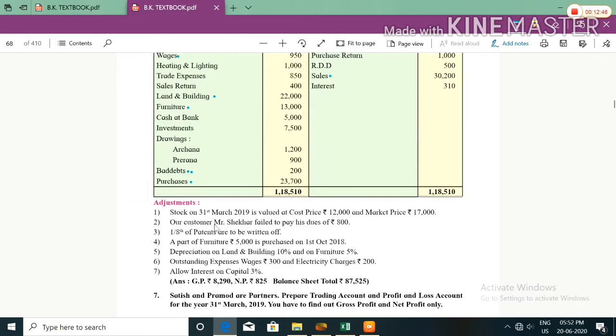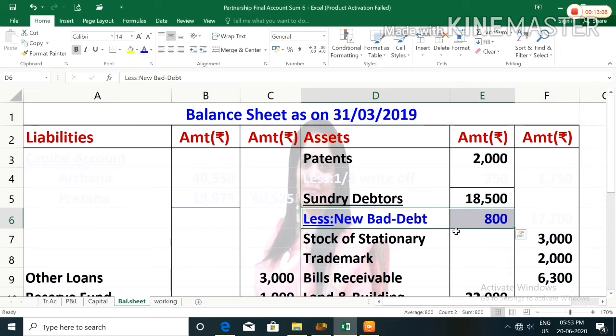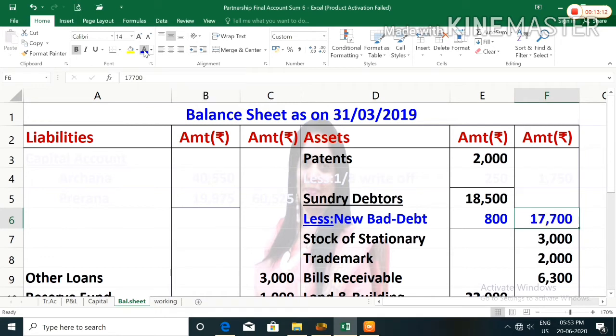Second adjustment, our customer Mr. Shekhar failed to pay his dues. So customers are the debtors, and when a debtor fails to pay his dues, then this is the new bad debts for the company. So first effect will be given in balance sheet. You have to deduct from the sundry debtors, so you will write less new bad debt 800, then after deducting 800, the amount will be recorded in the outer column, that is 17,700.